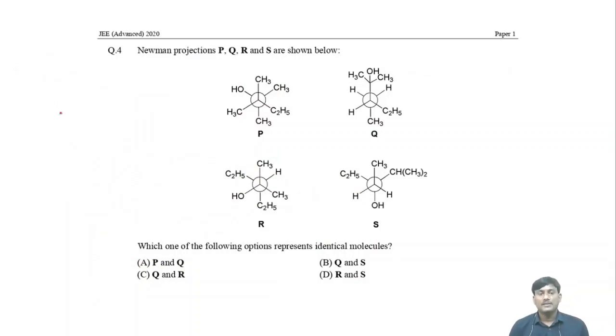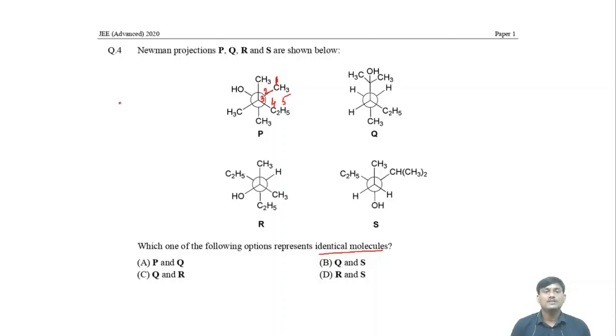Newman projections are given. Which one of the following options represent identical molecules? You have to identify what are the identical molecules. For this you have to give nomenclature. Here this one gets first position 1, and this ring is 2, at this one is 3, 4, 5.